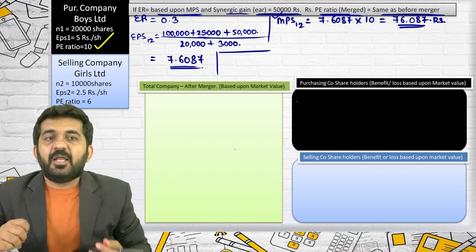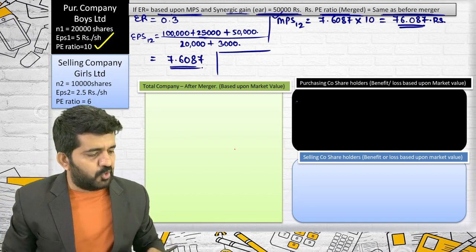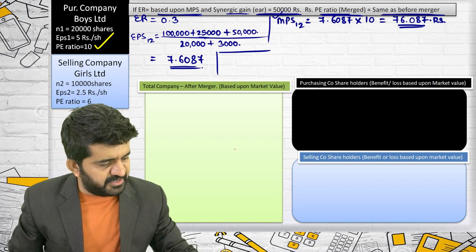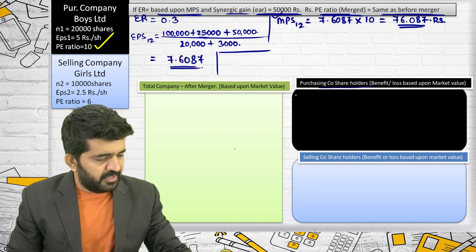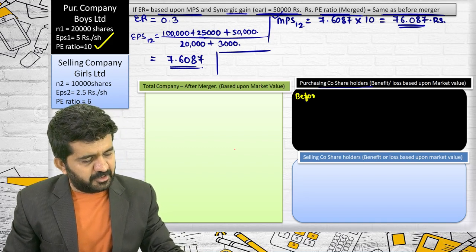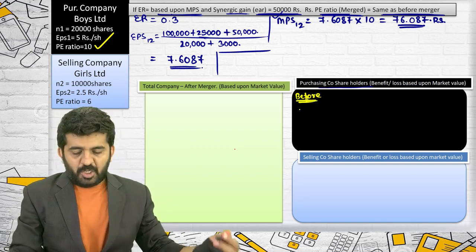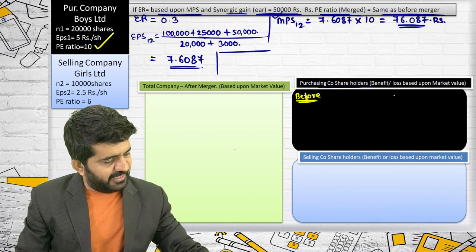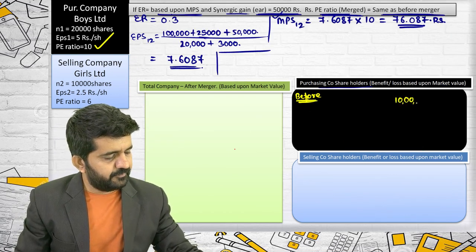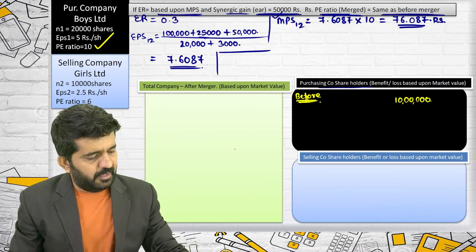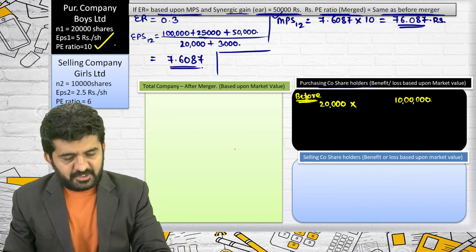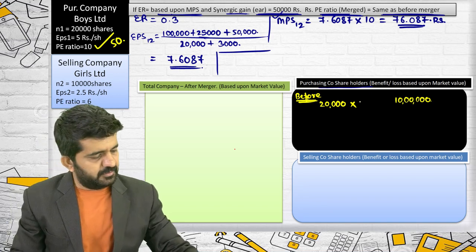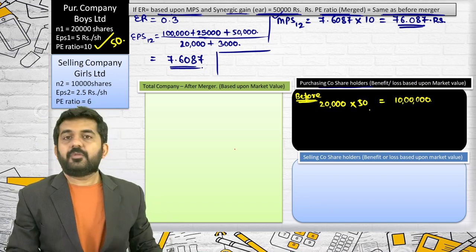Let me find out profit and loss of purchasing company shareholders and selling company's shareholders. Before, purchasing company's shareholders had a market value of 10 lakhs rupees. How? 20,000 shares, the market price is 50.